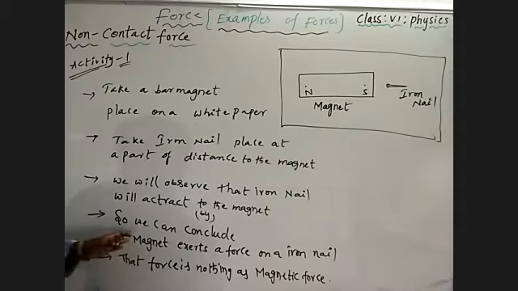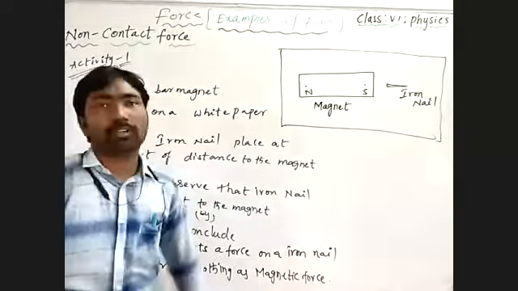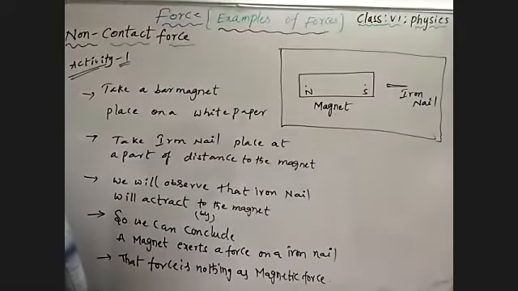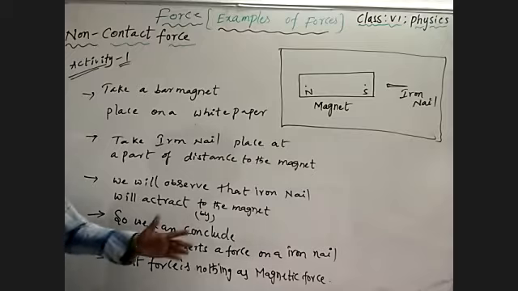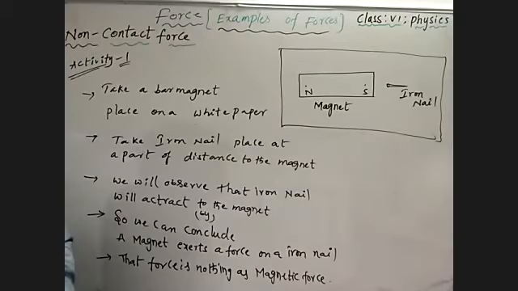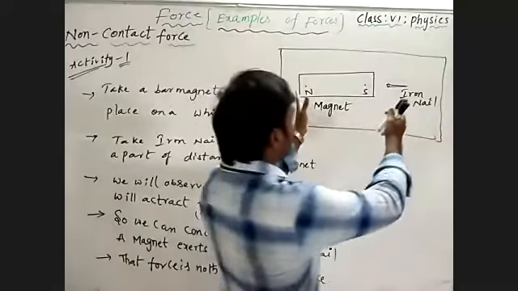So what I'm saying, by placing the iron nail at a part of the distance to the magnet, the magnet shows an attraction force on the iron nail. So the iron nail is attracted, or pulled, by the magnet. It means the magnet shows a force that is nothing else but a magnetic force around its region. Understand? So by that we can identify, there is no contact, means we are not